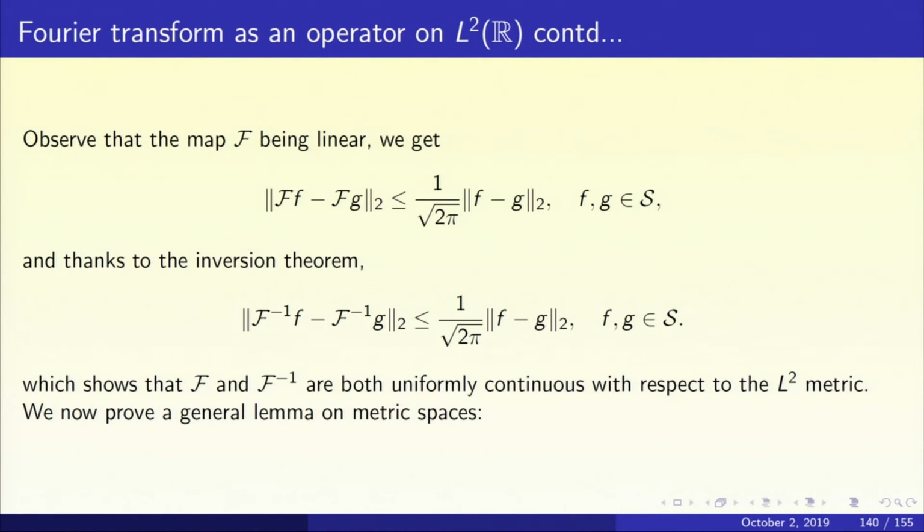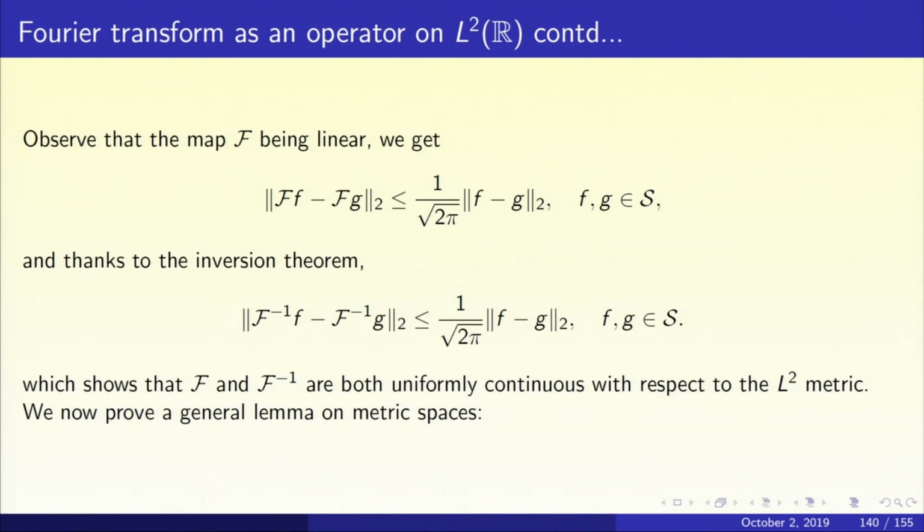Now let's go back and observe that if you take f and g, two functions of the Schwarz class, and take the Fourier transform of f minus the Fourier transform of g, and take the L2 norm. Because I am thinking of the Fourier transform as an operator, I have to give it a name. Script F will denote the Fourier transform operator. So script F applied to f minus script F applied to g, take the L2 norm, that's less than or equal to 1 upon root 2 pi times the L2 norm of f minus g.